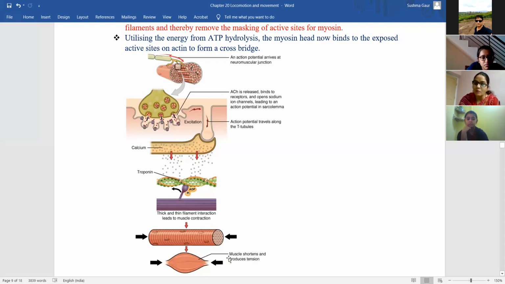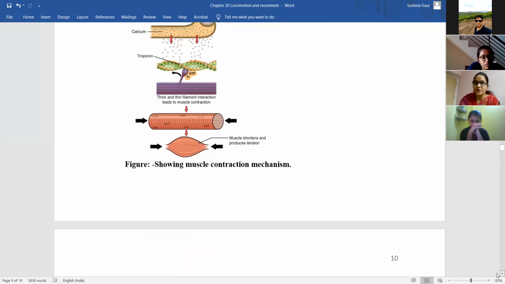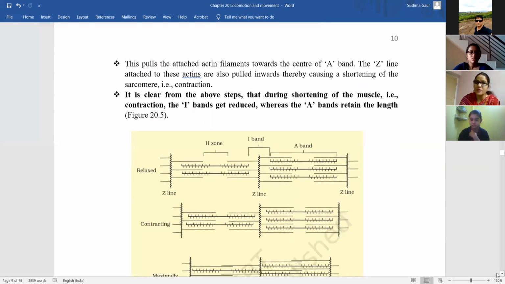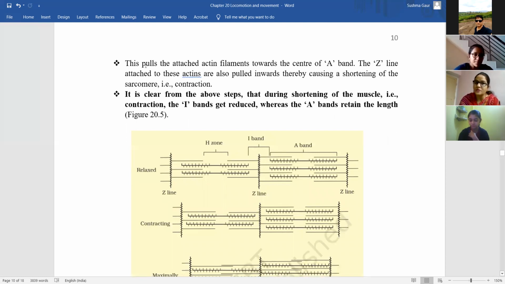Now what will happen during muscle contraction? The muscle shortens and produces tension, so the muscle gets contracted. During this process, the actin filaments get pulled towards the center of the A band.